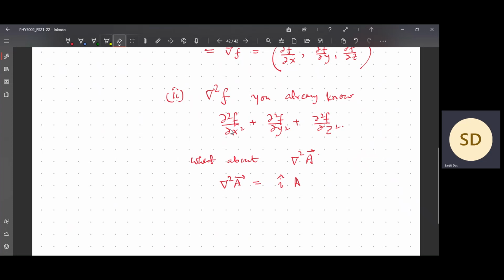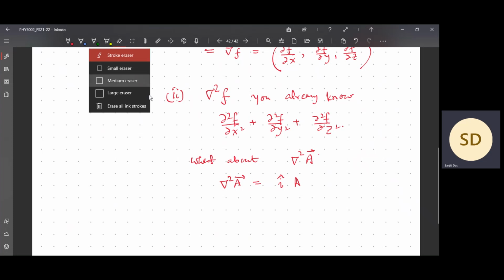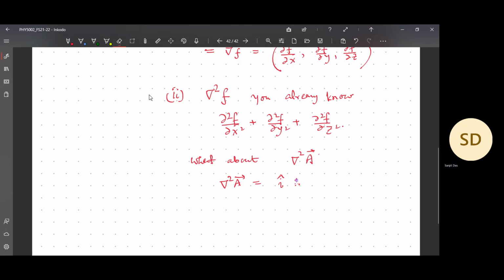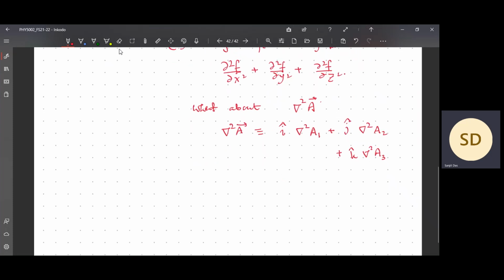The Laplacian of the x component, similarly the Laplacian of the y component, and the Laplacian of the z component.